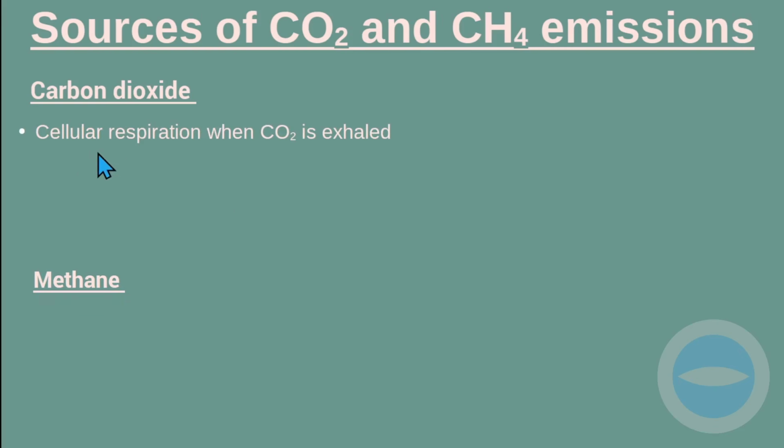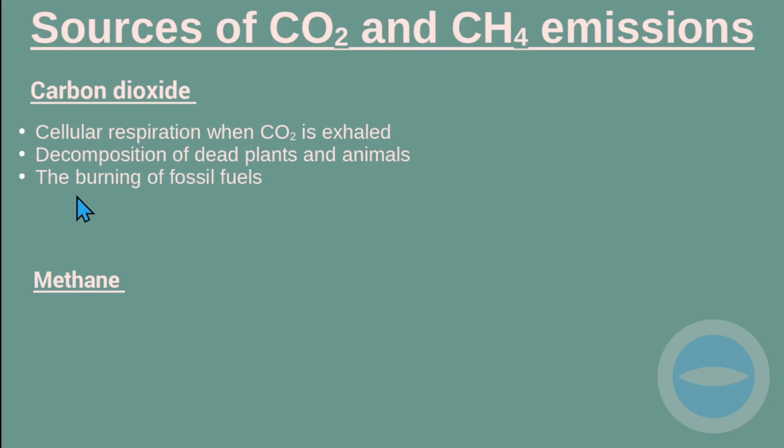Carbon dioxide can be produced during cellular respiration, when carbon dioxide is exhaled. You will remember in the previous chapters, during respiration, we discussed how carbon dioxide is formed in the mitochondria of a cell. This is one source of carbon dioxide. Again, carbon dioxide can be emitted from the decomposition of dead plants and animals. When dead plants and animals decompose, they release carbon dioxide. This is another source of carbon dioxide.